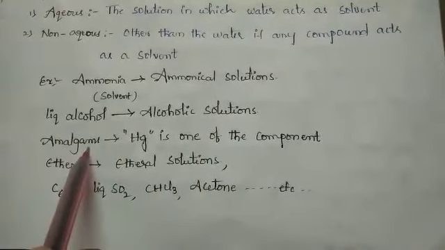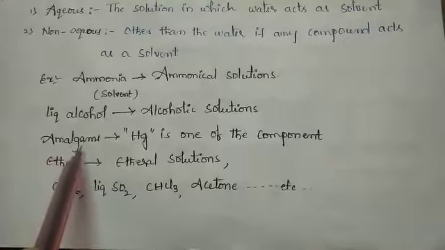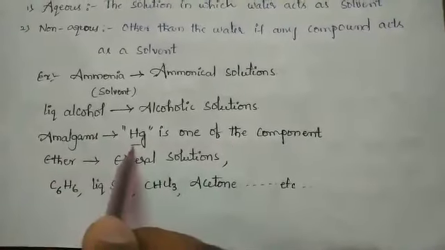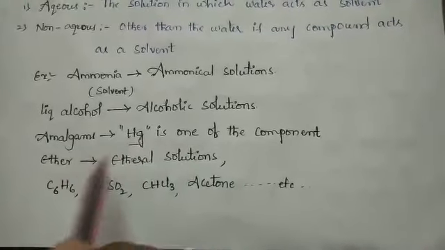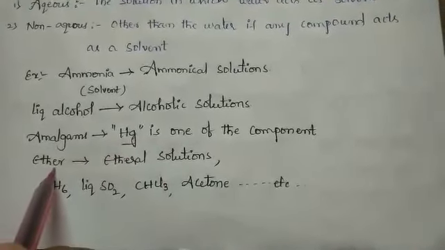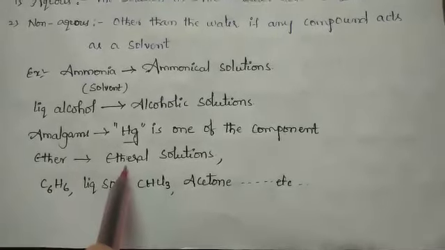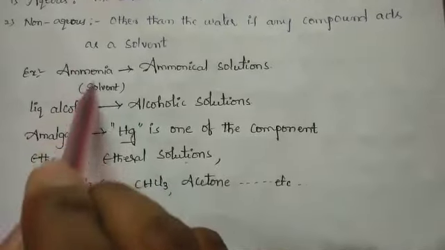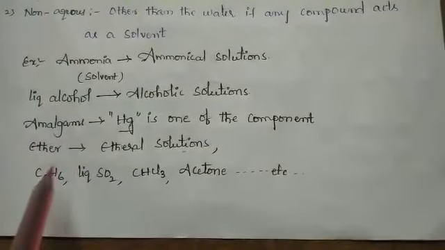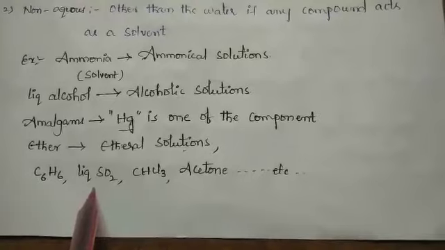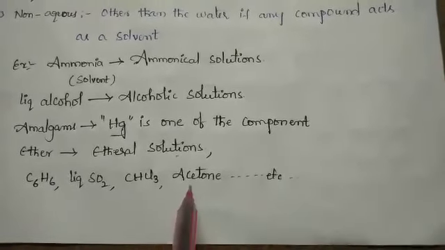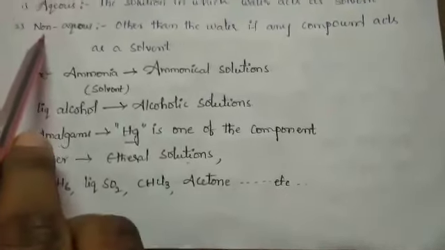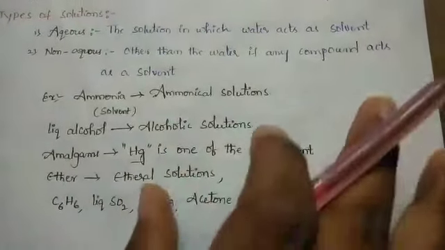Amalgams are also solutions; in amalgams, mercury is one of the components, and it is present in the liquid state. If ether acts as the solvent, those are etheral solutions. Along with these, benzene, liquid sulfur dioxide, chloroform, acetone and ethanol are some examples of non-aqueous solutions.